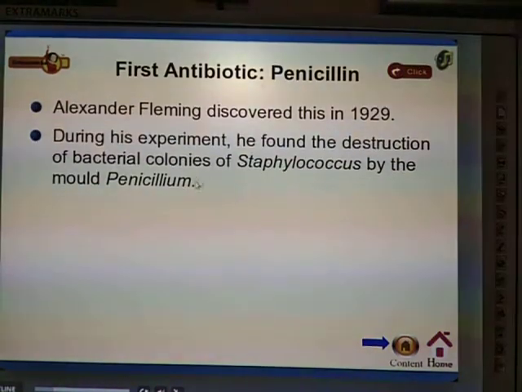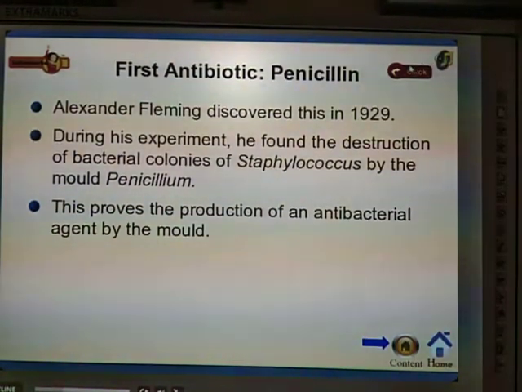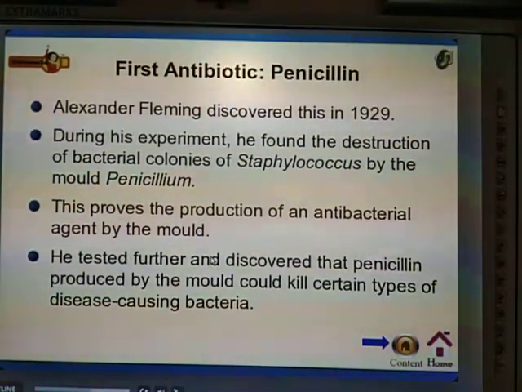During his experiment, he found the destruction of bacterial colonies of Staphylococcus by the mold penicillin. This proves the production of an antibacterial agent by the mold. He tested further and discovered that penicillin produced by the mold could kill certain types of disease-causing bacteria.